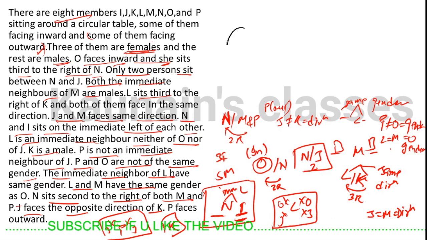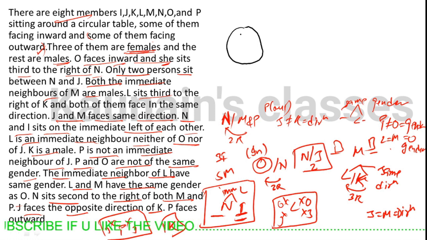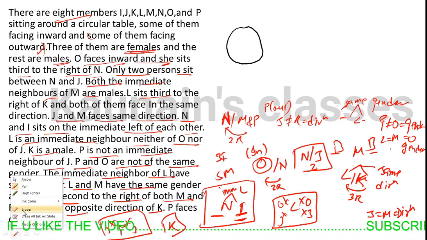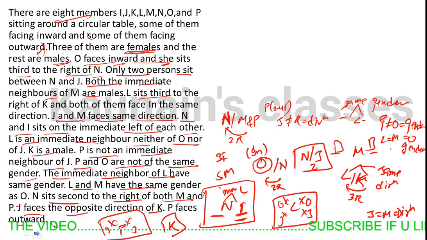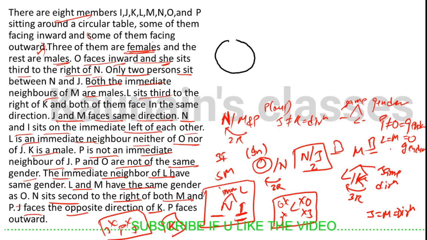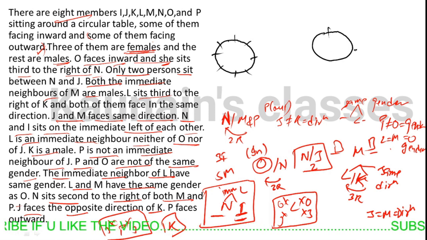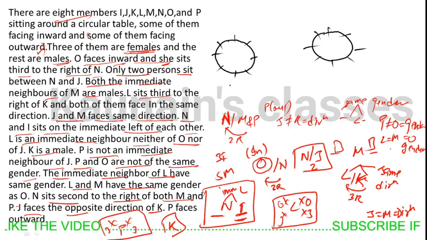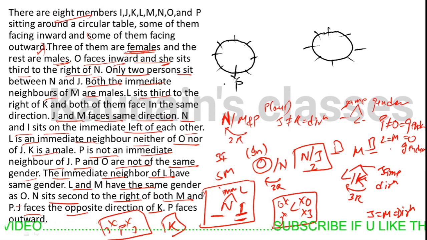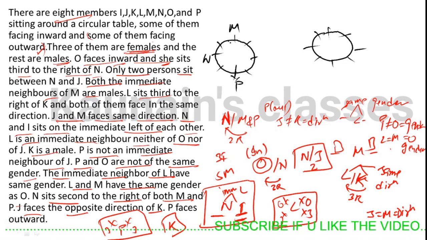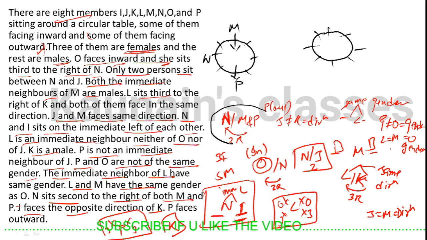Let's make two circles correctly and note down what the hints are telling. Let's make two cases, with positions 1 to 8. P is facing outside, N is second to the right of P, and M will be coming here facing inside, because N is second to the right of both P and M.